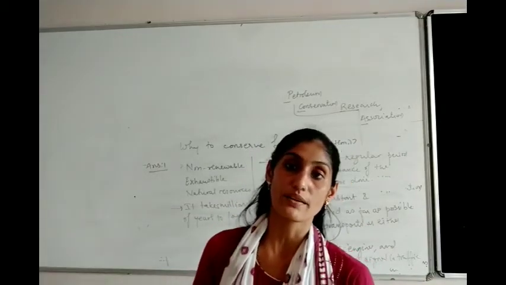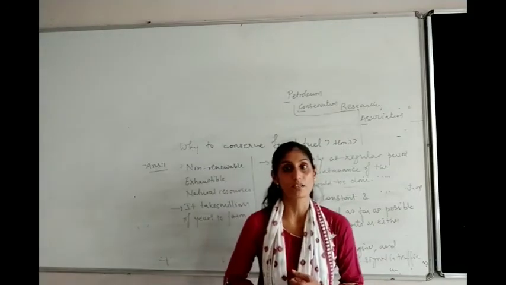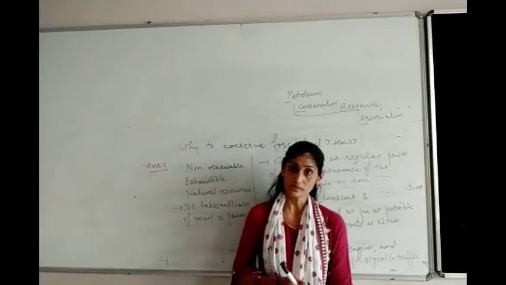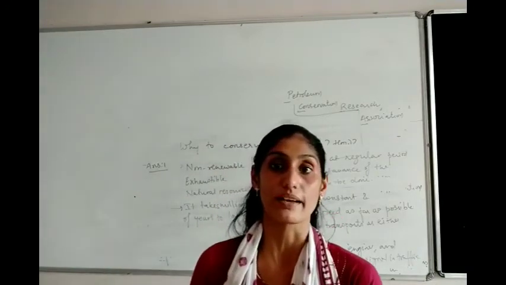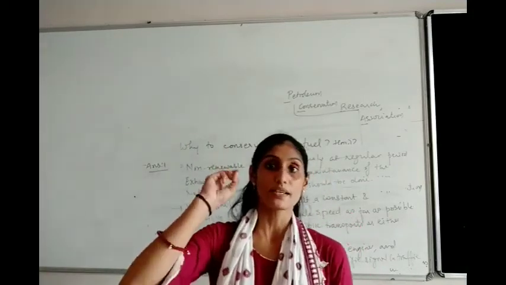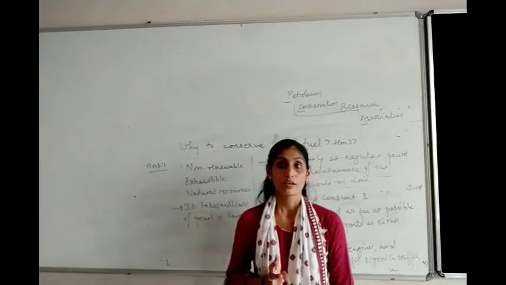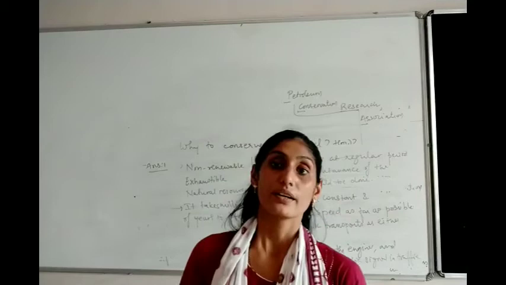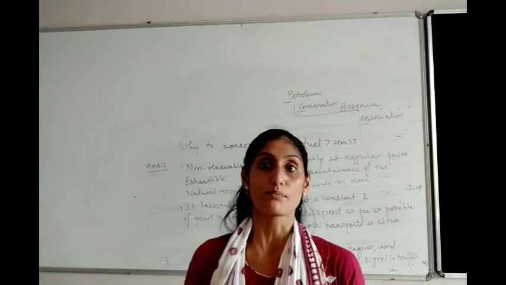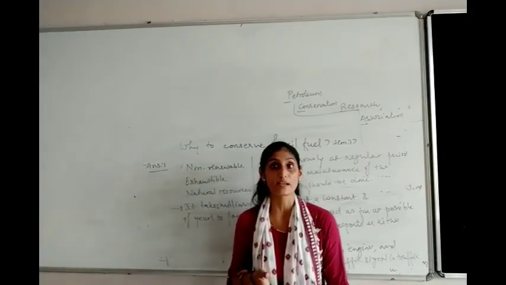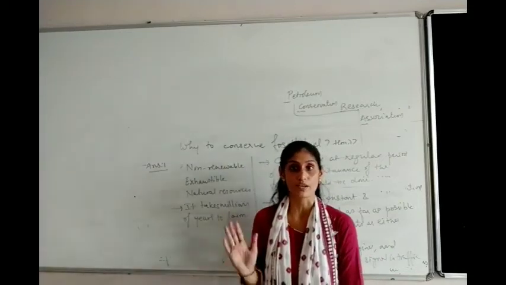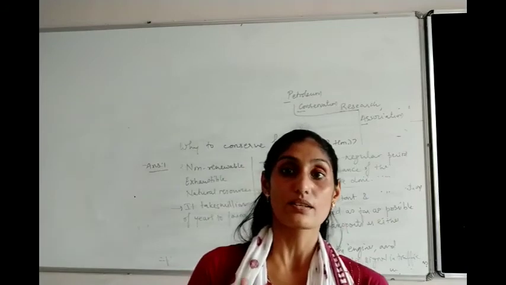So what we have learned today? We have learned today about compressed natural gas. What is compressed natural gas? Whenever natural gas is compressed at a higher pressure, it is known as compressed natural gas. What is the composition of compressed natural gas? We can write that 4 gases, that is methane, ethane, propane and butane. The amount of methane is 85%, ethane is 10%, propane is 3% and butane is 2%. All these 4 gases are made up of hydrogen and carbon. So we can say that natural gas is mainly made up of hydrogen and carbon.